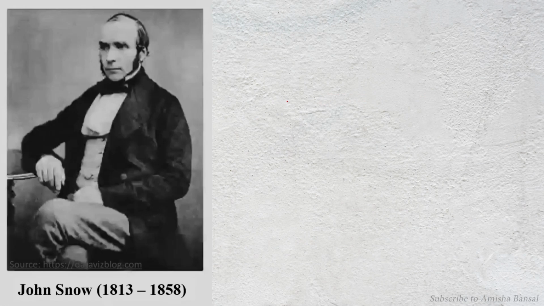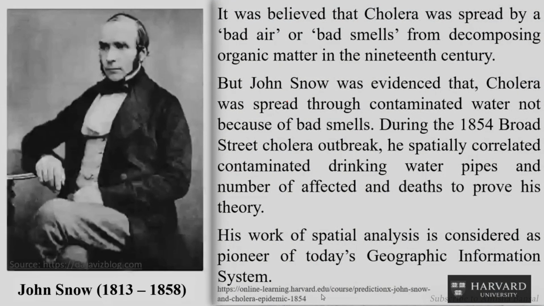Before going into detail, we should study the history of GIS. This person is John Snow. In the 19th century there was a cholera outbreak, and it was believed to be due to bad air and bad smell. But John Snow showed evidence that cholera was spread through contaminated water, not because of the bad smell.